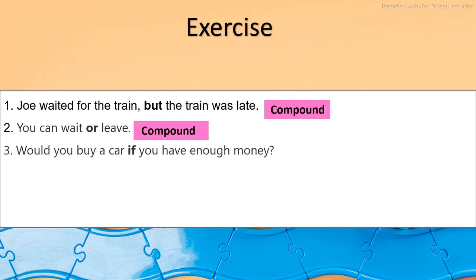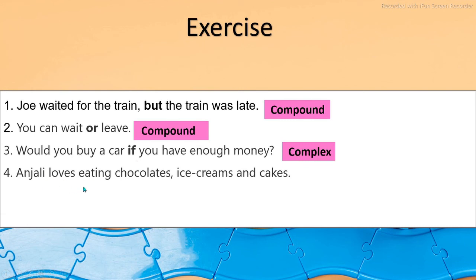Third is, would you buy a car if you have enough money? So would you buy a car, it's a main clause. If you have enough money is the subordinate clause, because if we say if you have money, then it does not make clear sense. So it is dependent, and would you buy a car is independent. So what is the structure of complex? One independent, one dependent, and connected using the subordinating conjunction. Here if is the subordinating conjunction. So it is the complex sentence.